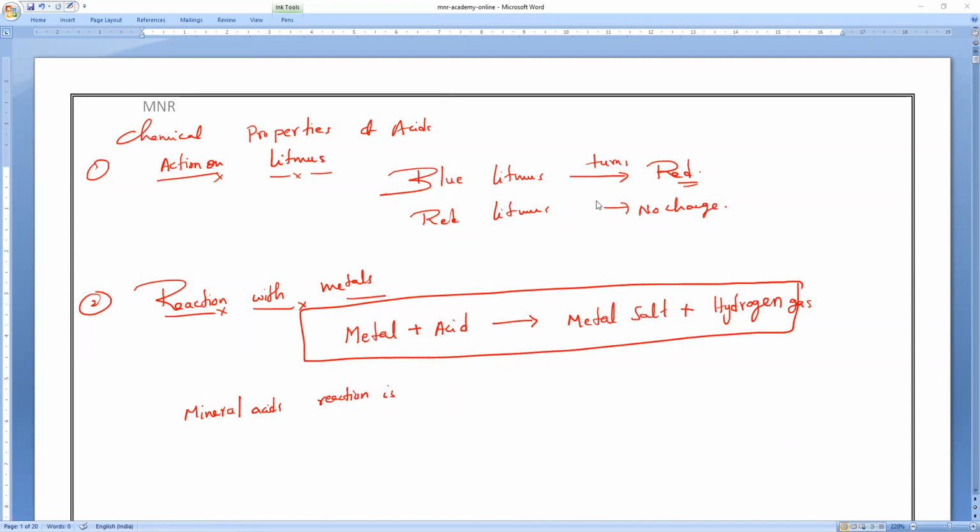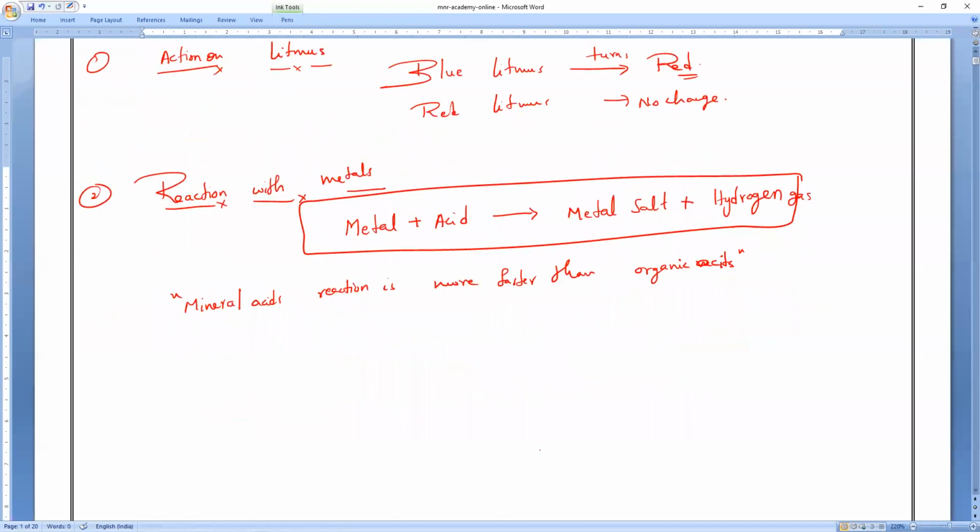So mineral acid reaction is faster than organic acids. Now, Mr. Johan will say one example for a mineral acid and one example for an organic acid. Yes, Mr. Johan, I'm waiting for your response. Any one acid which is a mineral acid, and one organic acid.